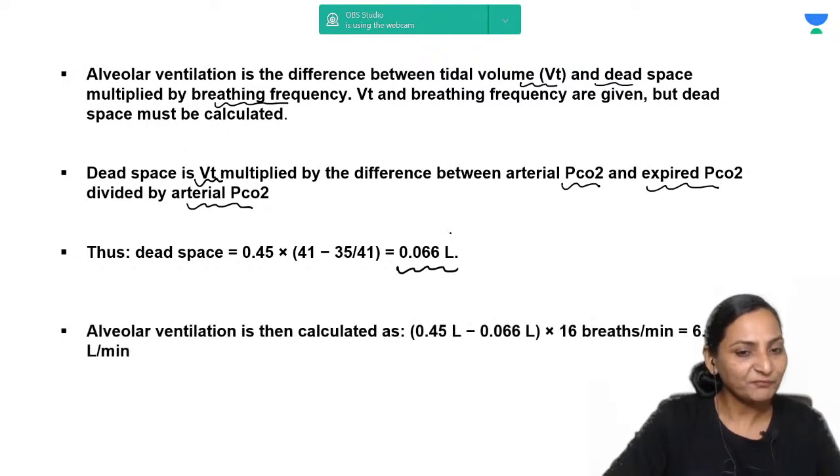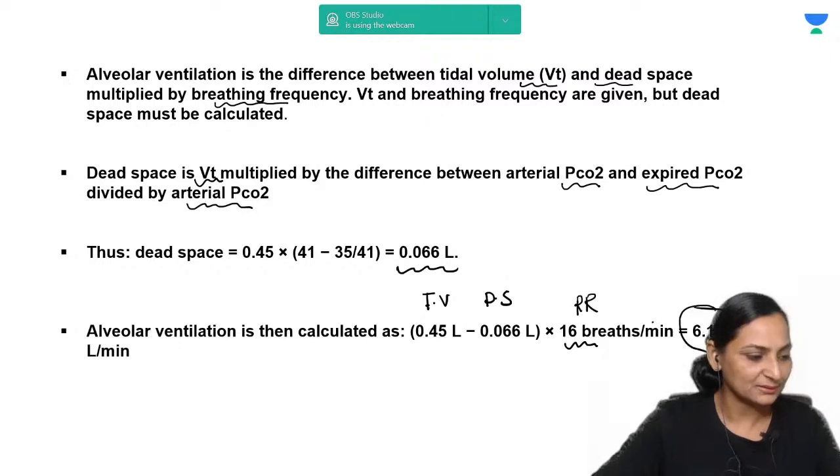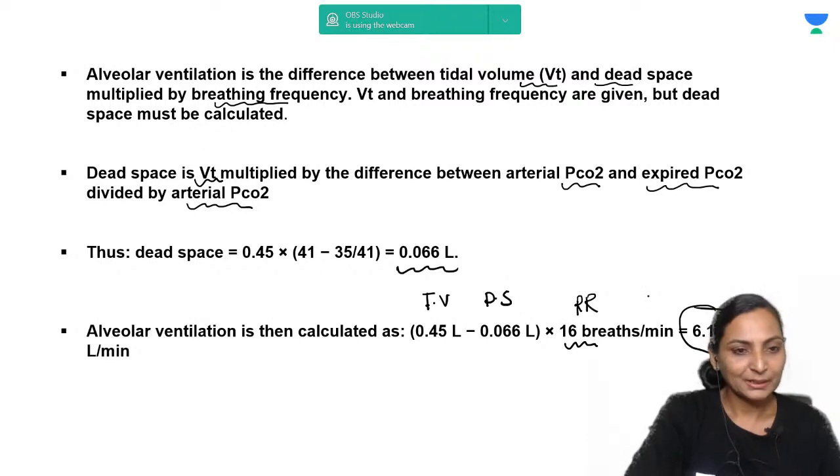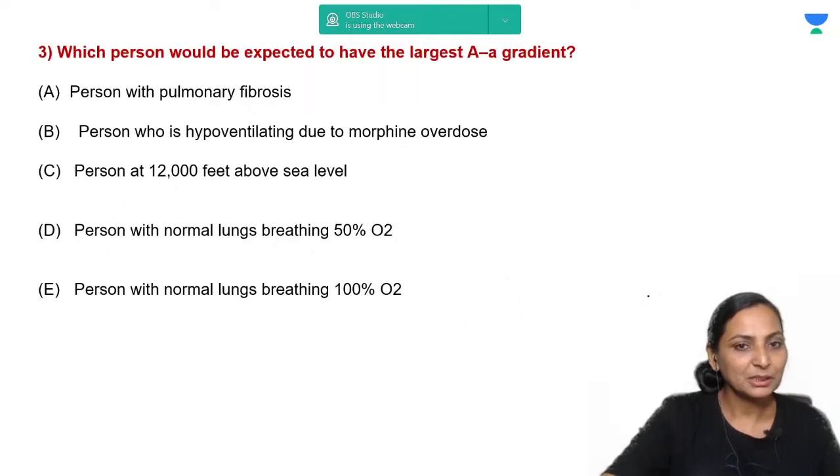We put it into the formula of alveolar ventilation, and this is the tidal volume minus the dead space, right? Tidal volume minus the dead space. We multiply it with the breathing rate or the respiratory rate, and we get the alveolar ventilation as 6.14 liters, right? So moving on to the next.